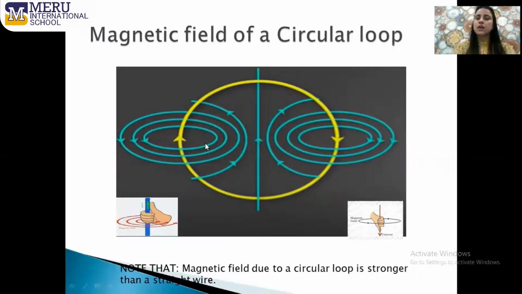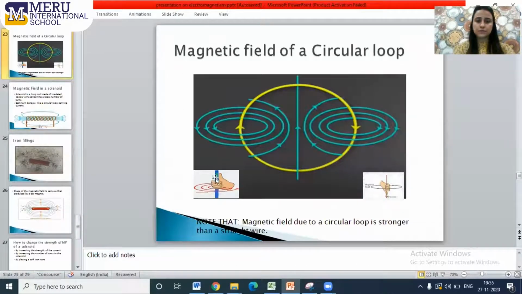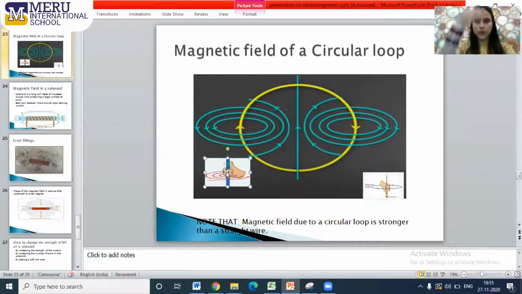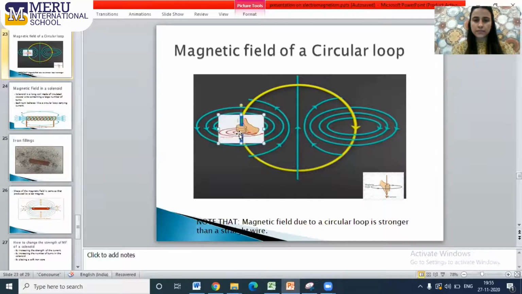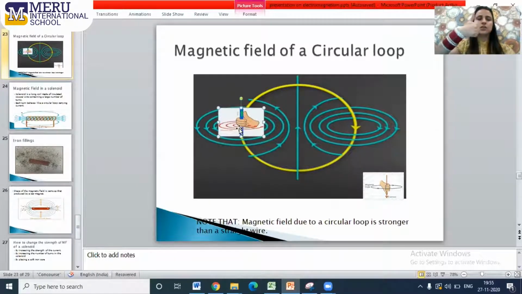Now the question is how you are going to find out the direction of the magnetic field lines with the help of Maxwell's right-hand thumb rule. As the current is pointing in the upward direction, if you place your thumb like this, so that your thumb points in the direction of the current, your curl of the fingers is going to give you the direction of the magnetic field lines.